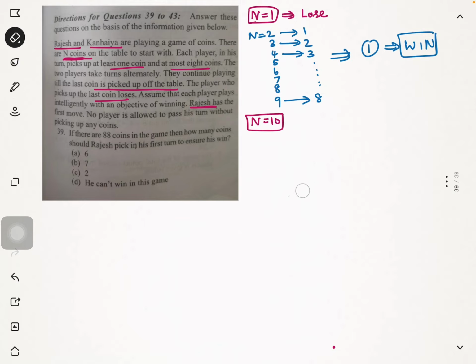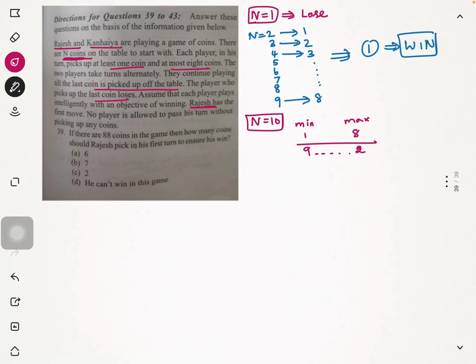Here, once again, I will end up losing. Let's see what is happening, because irrespective of how many coins I pick. What is the minimum number of coins that I can pick off the table? 1. What is the maximum number of coins that I can pick off the table? 8. So irrespective of how many coins I pick from the table, I will leave Kanhaiya 9 coins or 2 coins.